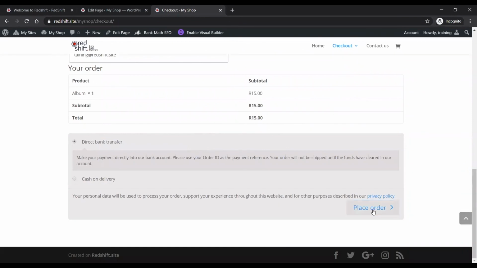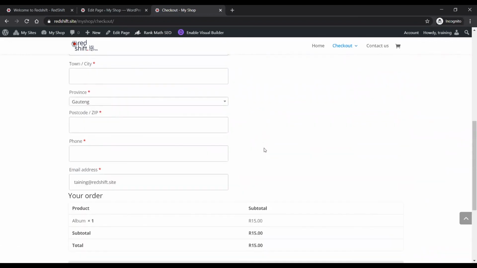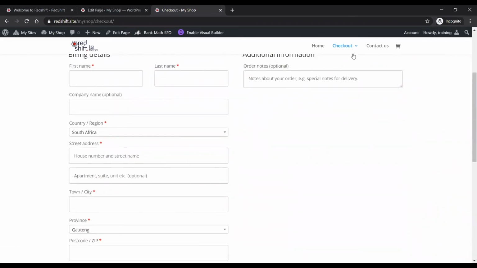Again, the actual checkout bit is not so easy to edit. You really need to know about CSS to do that kind of stuff. And even then it's a bit of a challenge.